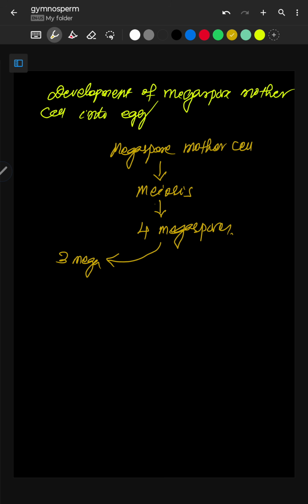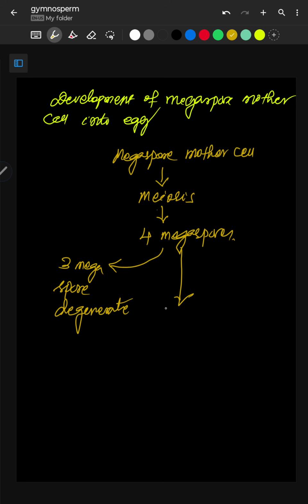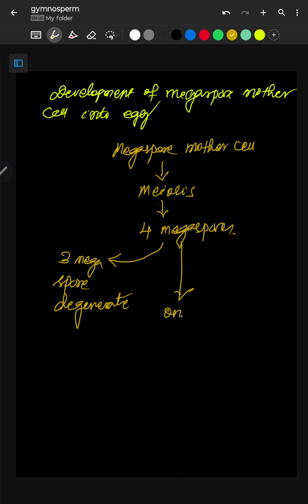Out of these 4 megaspores, 3 megaspores degenerate. So 1 functional megaspore remains. Out of 4 megaspores, 3 become non-functional and only 1 is functional.